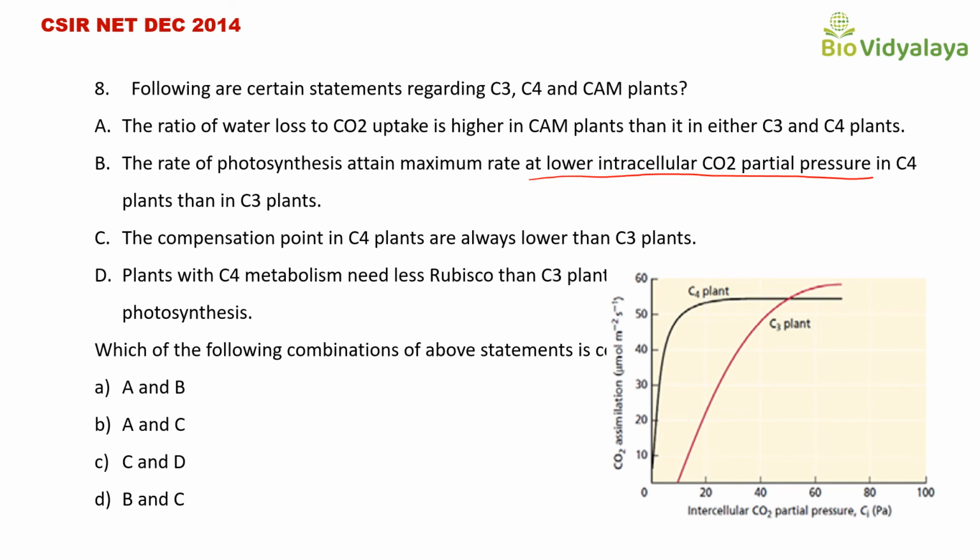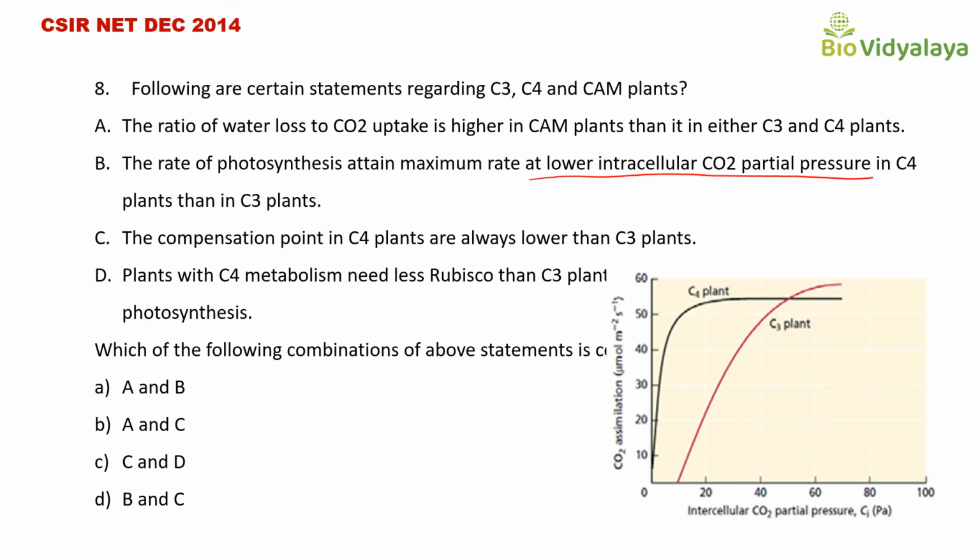So here it is given that the rate of photosynthesis is maximum at lower intracellular carbon dioxide partial pressure in C4 plants. But the rate of photosynthesis attains maximum rate at higher intracellular carbon dioxide partial pressure in C3 plants.